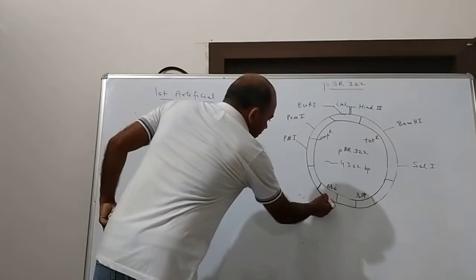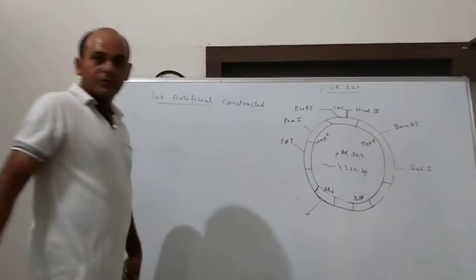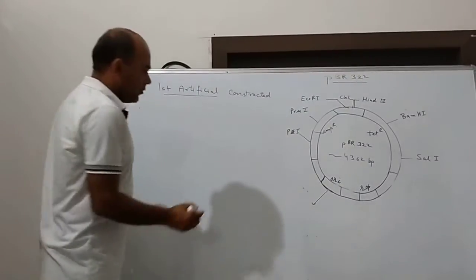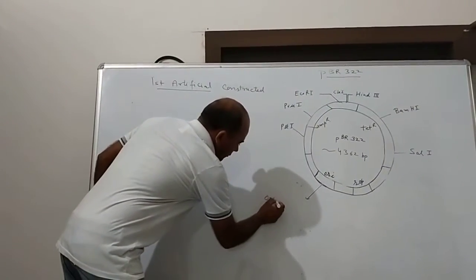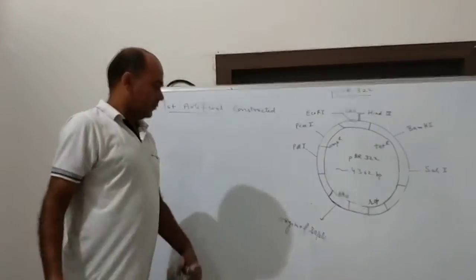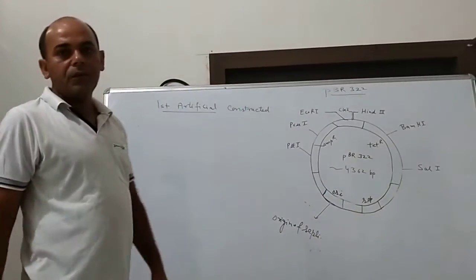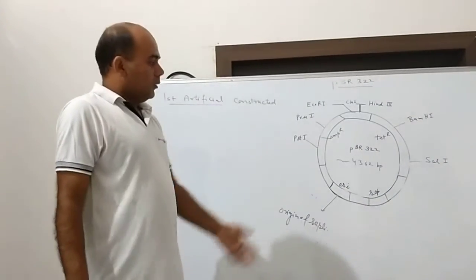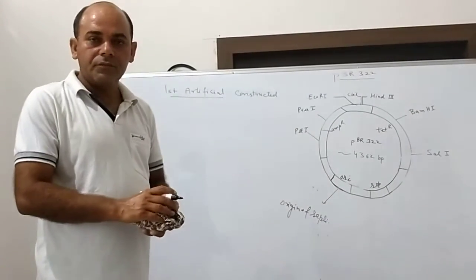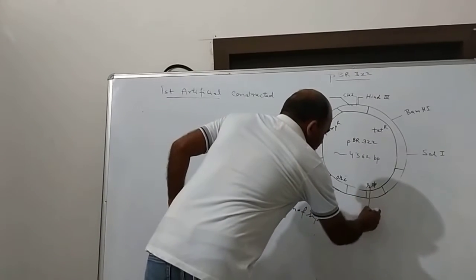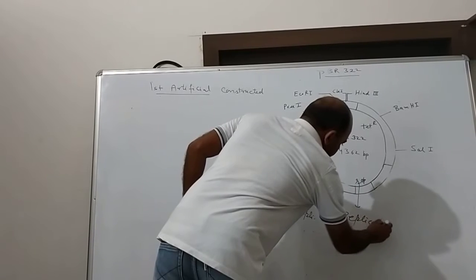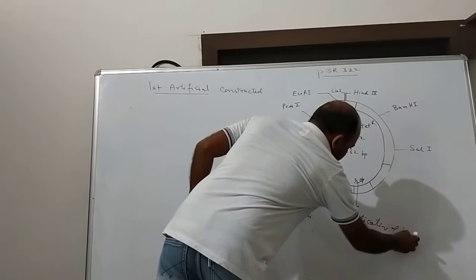Here, this word indicates ORI. You know very well the full form of ORI: origin of replication. This site, ROP, is involved in the synthesis of a particular protein involved in the replication of the plasmid.